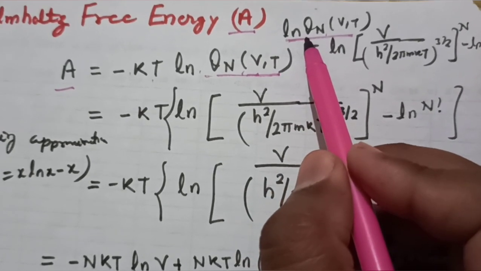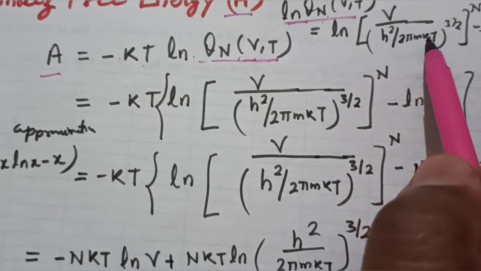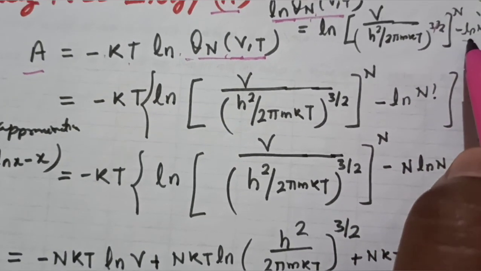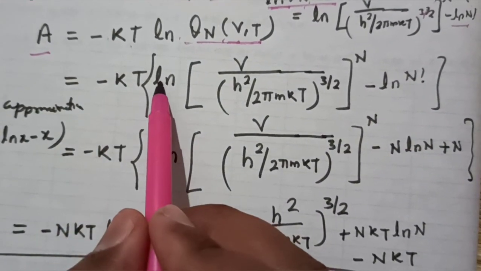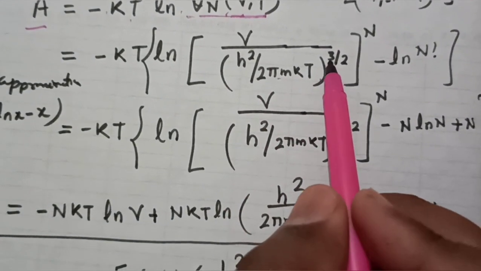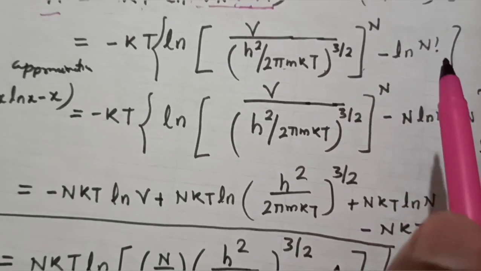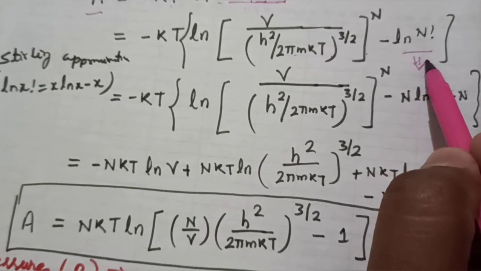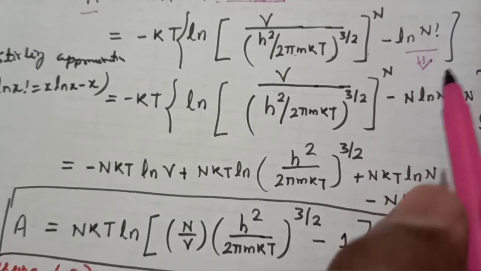Now if you calculate Q_N(V,T), this is ln of V upon h square upon 2 pi m kT raised to the power 3 by 2, raised to the power N, minus ln N factorial. So we will have minus kT times ln of V upon h square upon 2 pi m kT raised to the power 3 by 2, whole power is N, minus ln of N factorial. If you remind yourself of this factor, it is the same as we have discussed in some of the cases. This is the Stirling approximation.